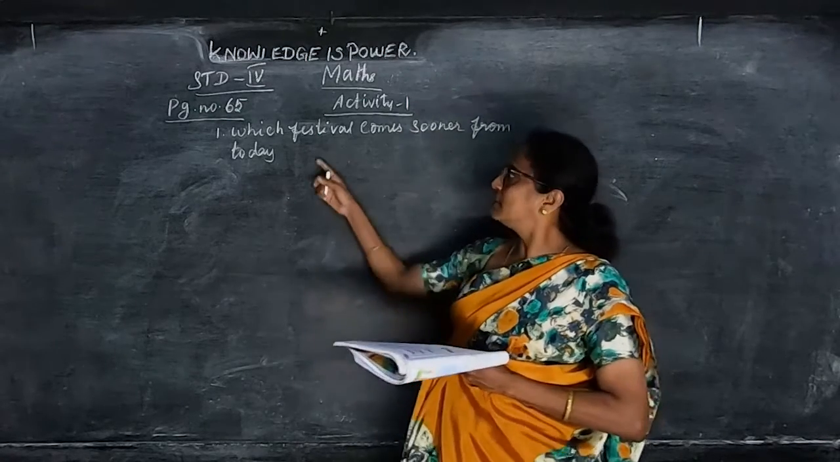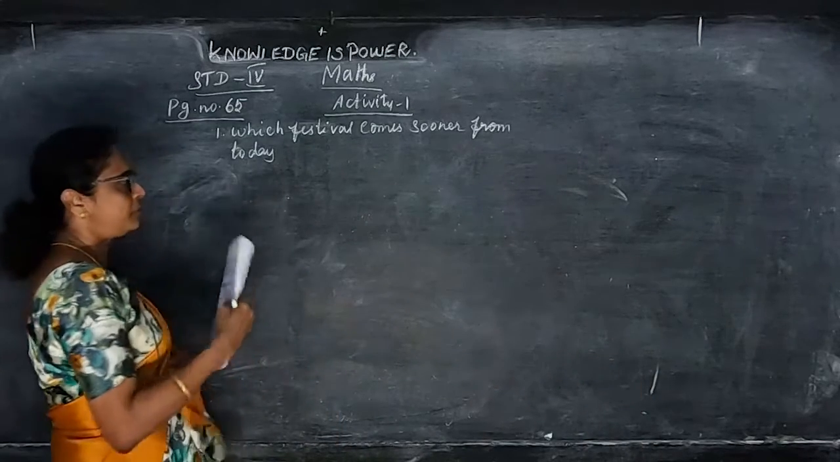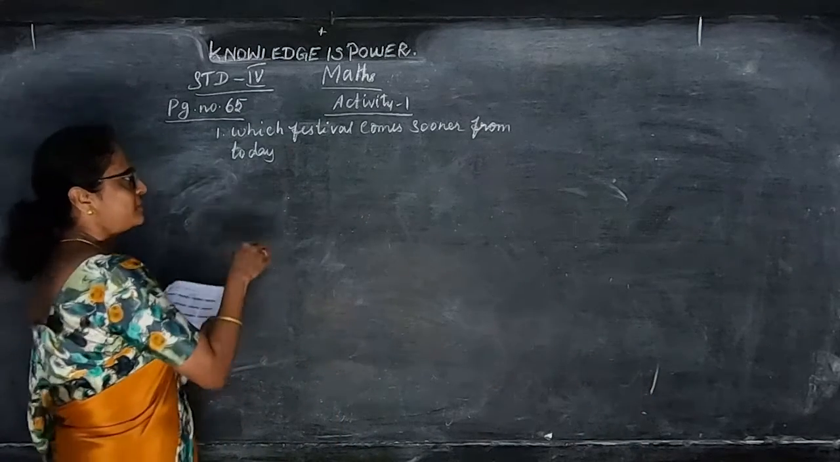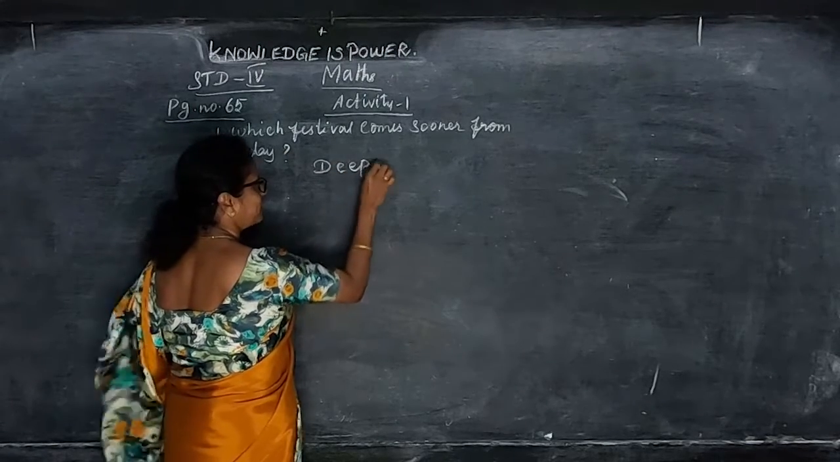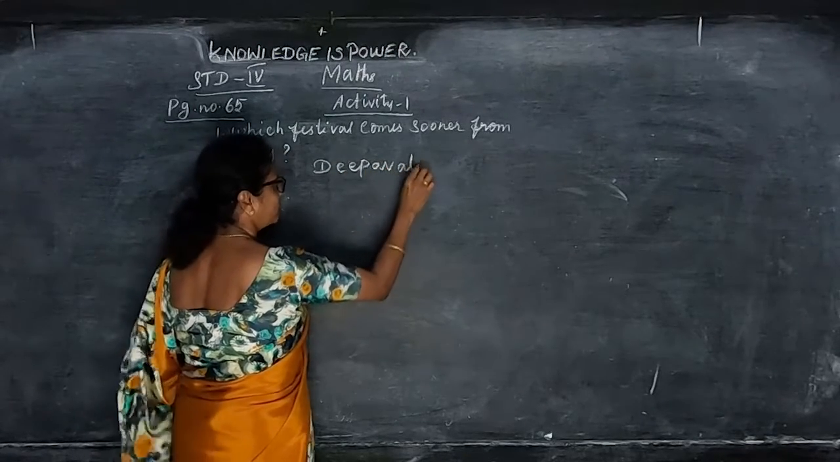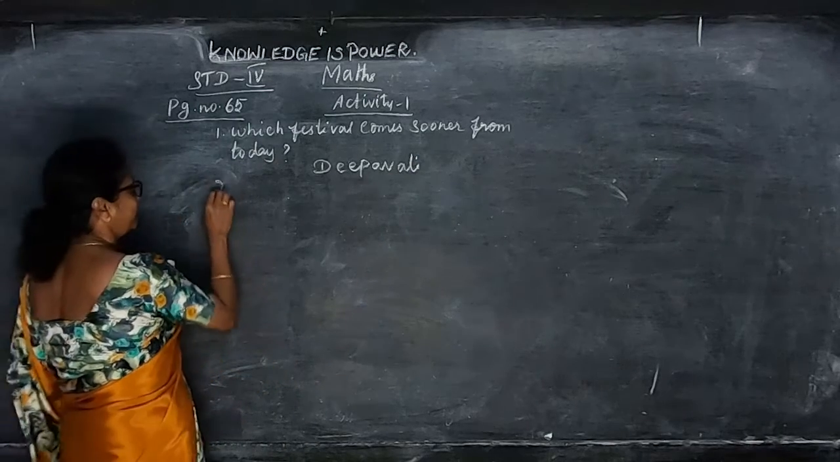So the first question is, which festival comes sooner from today? The important thing is the number from this day onwards. The sooner festival is Deepavali. Deepavali is the festival that comes sooner from today.